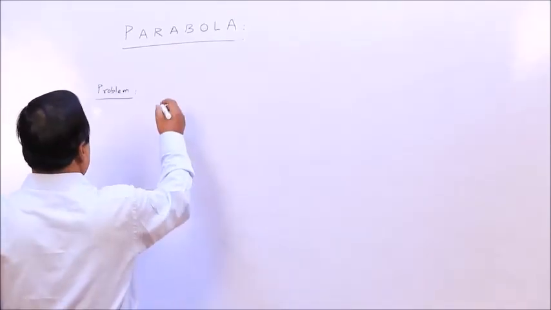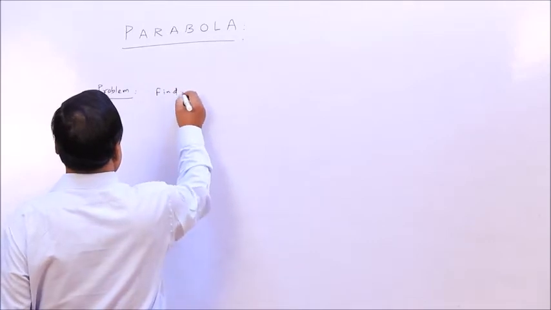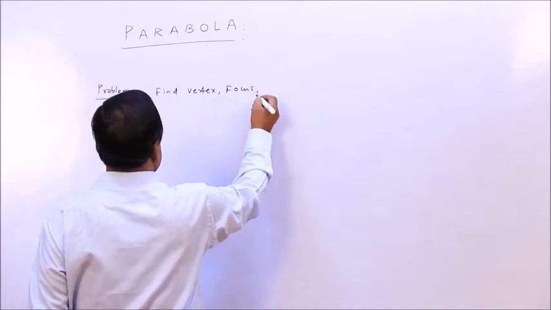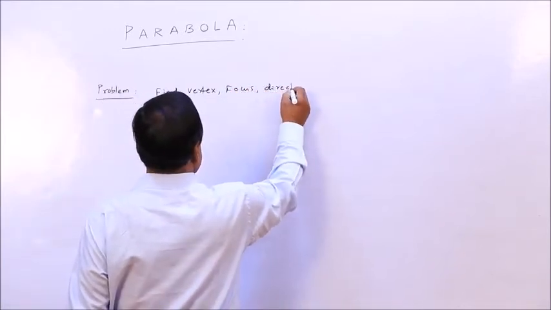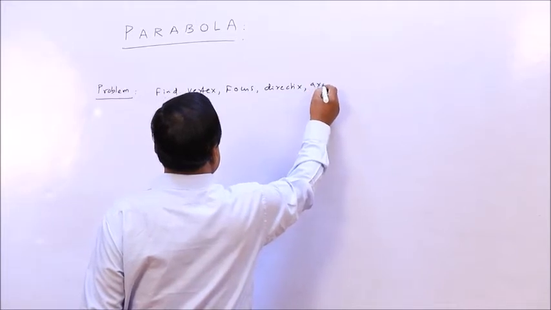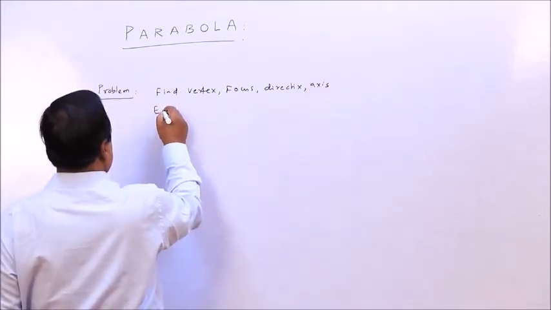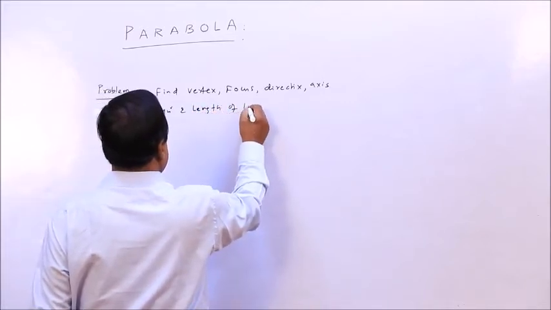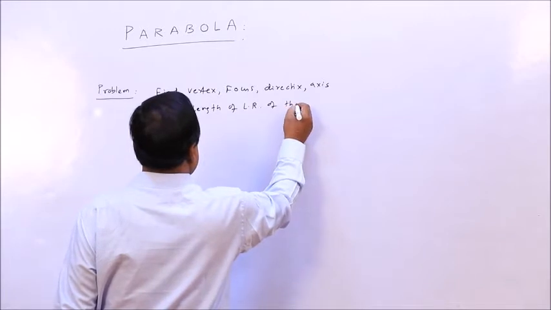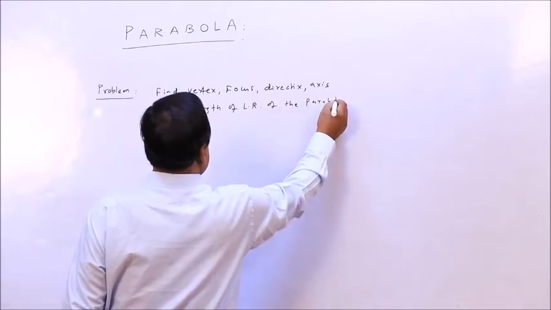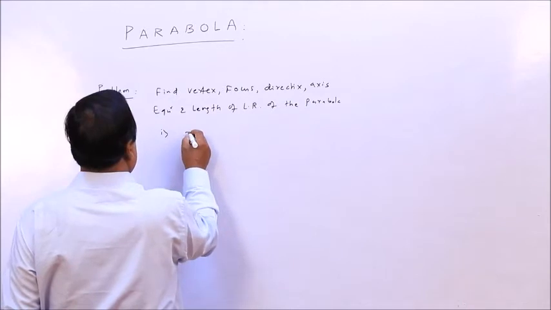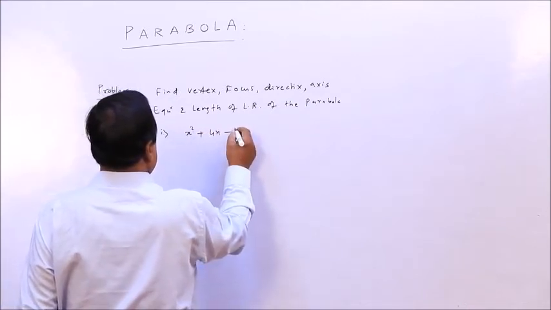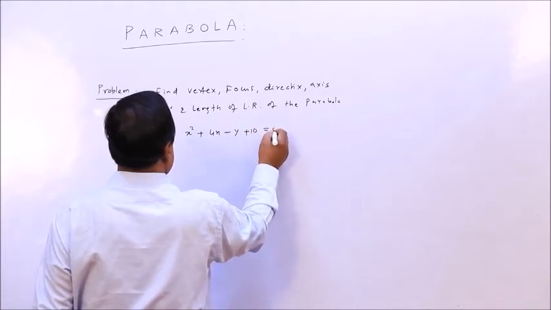Now come to the problem. Find the vertex, focus, directrix, axis, equation, and length of latus rectum of the parabola, say x square plus 4x minus y plus 10 equal to 0.